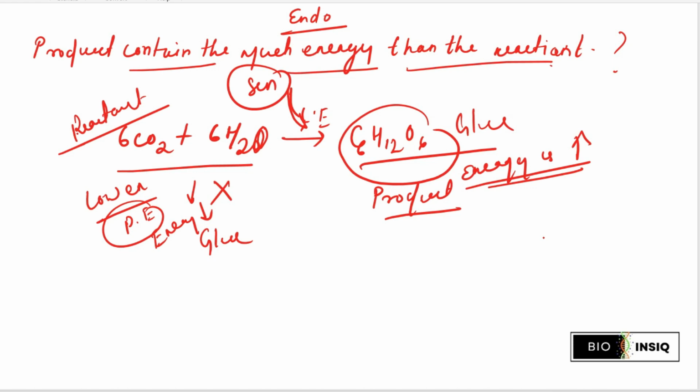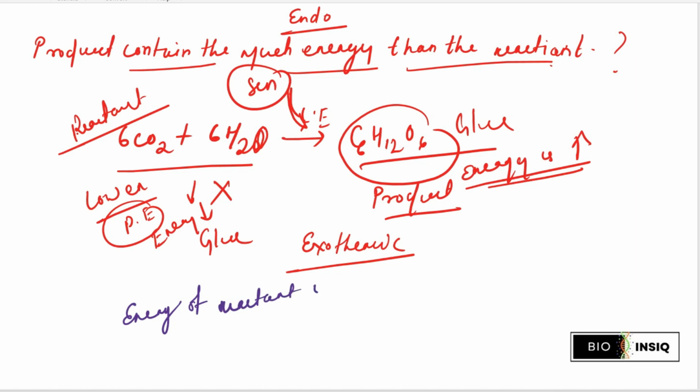Similarly, in the opposite case, exothermic, you can easily say the energy of the reactant is higher than the energy of the product.